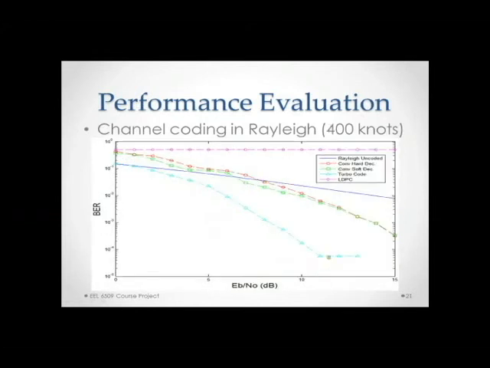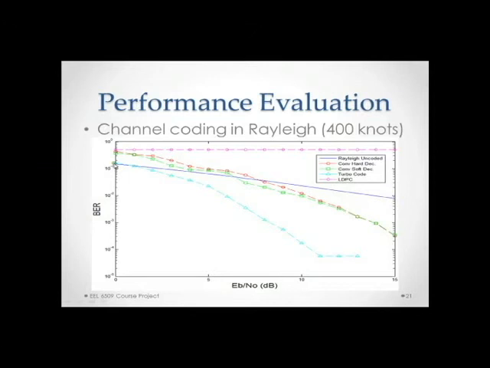For the Rayleigh channel at 400 knots, again we have the broken LDPC, but then we have the soft and hard decision convolutional encoding, and as you can see, this time it crosses past the uncoded at approximately the same location, but then it falls off much quicker at this velocity of 400 knots versus 100 knots. Recall, at 100 knots, the lines traced much closer to the uncoded.